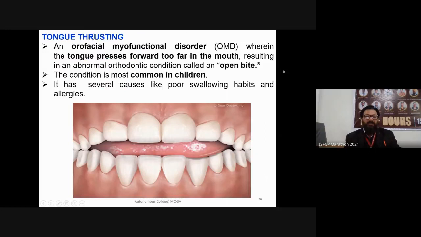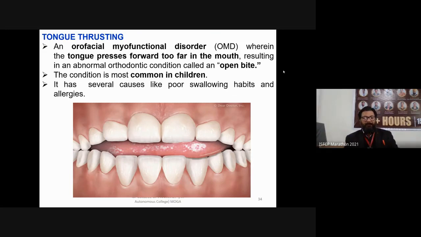Next is tongue thrusting. In tongue thrusting, the length of the tongue becomes very long so that the children can bite their own tongue. It is also known as orofacial myofunctional disorder, where the tongue presses forward too far in the mouth.